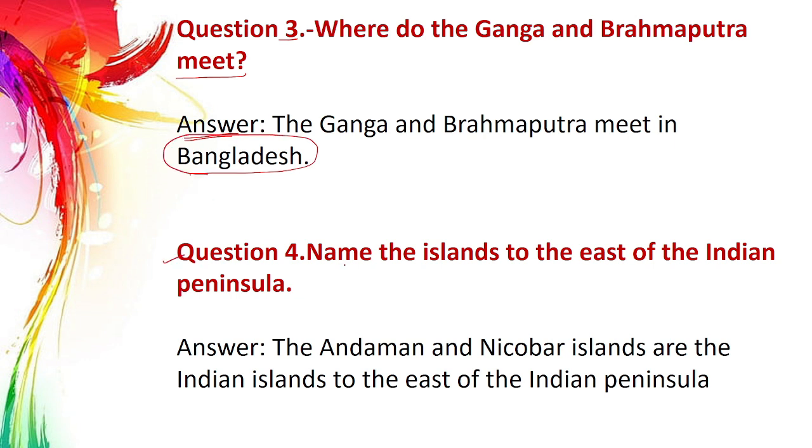Question 4, name the island to the east of the Indian peninsula. And the answer, the Andaman and Nicobar Islands are the Indian islands to the east of the Indian peninsula.